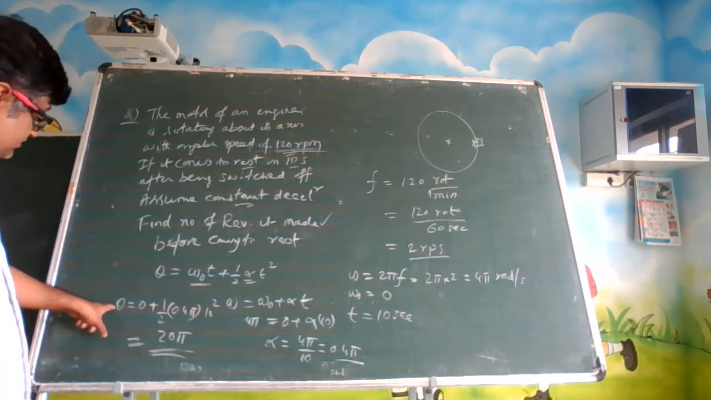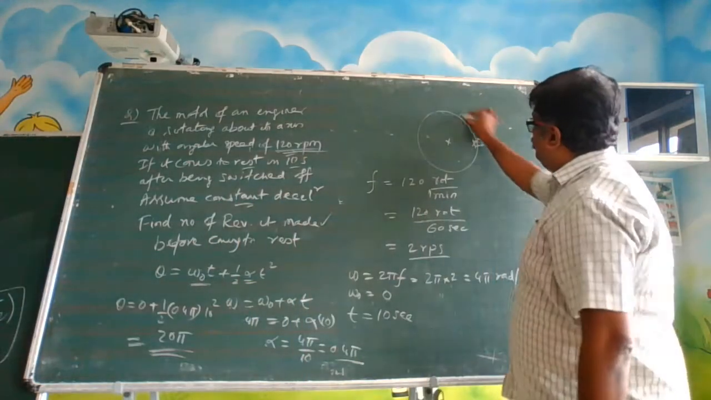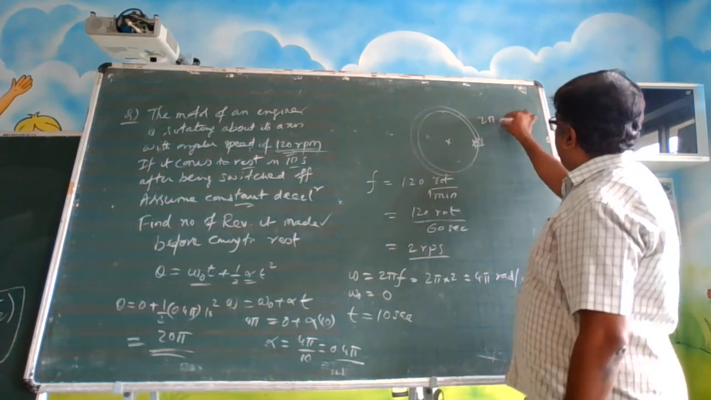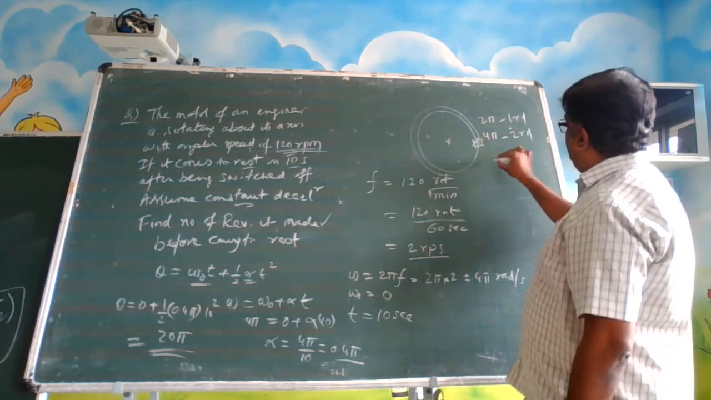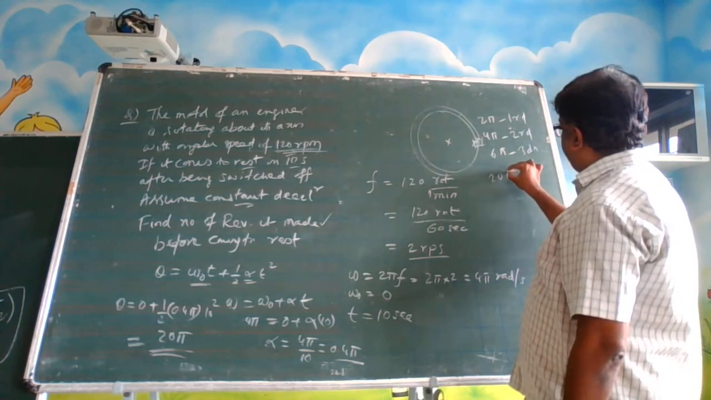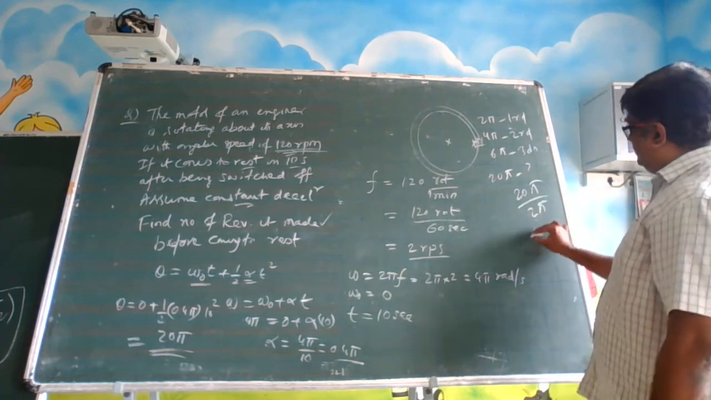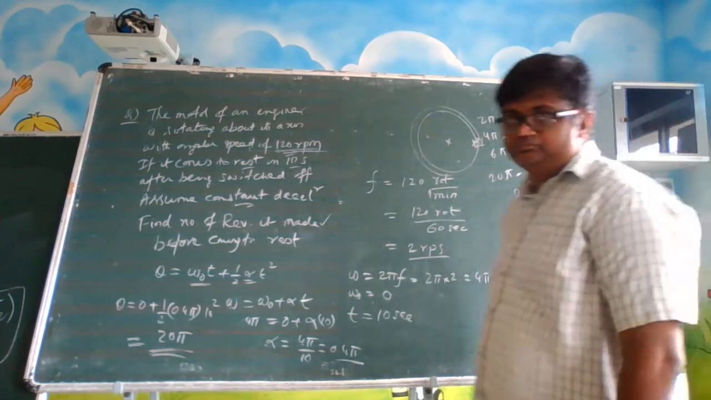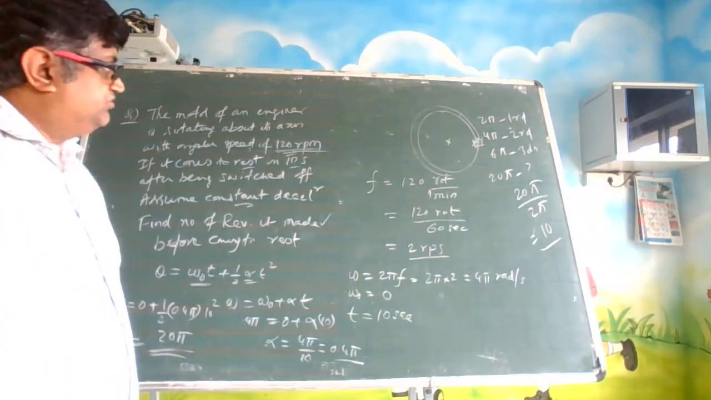Look here carefully. Theta is 20 pi. Now come here. Theta 2 pi is 1 round. 4 pi, 2 rounds. 6 pi, 3 rounds. 20 pi, how many rounds? 20 pi by 2 pi, 10 rounds. Okay? So this is how we are supposed to solve this question.